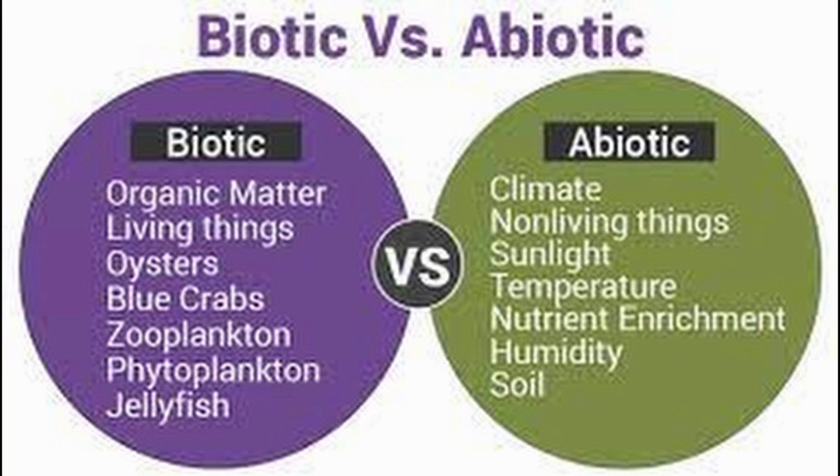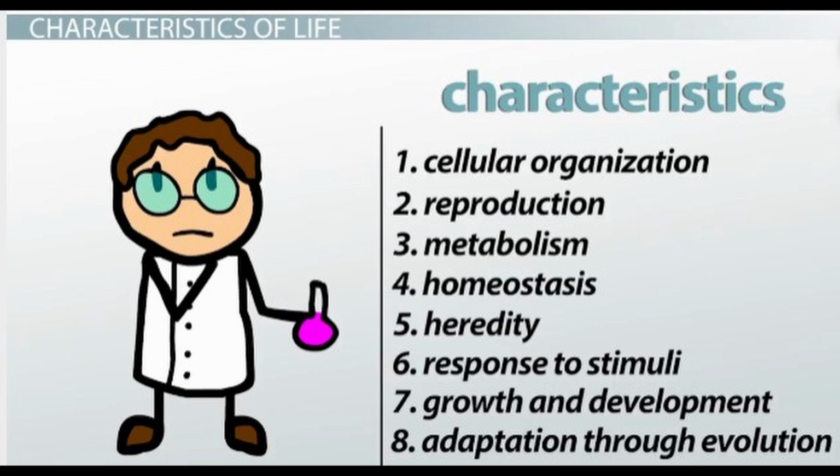Abiotic factors are things that are not living, and biotic factors are organisms or things that are living. The characteristics of life. The characteristics of life are traits that all living life forms have in common. First, cellular organization, reproduction, metabolism, homeostasis, heredity, response to stimuli, growth and development, and adaptation through evolution.